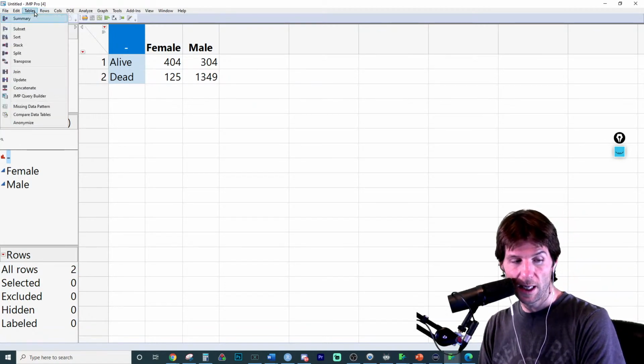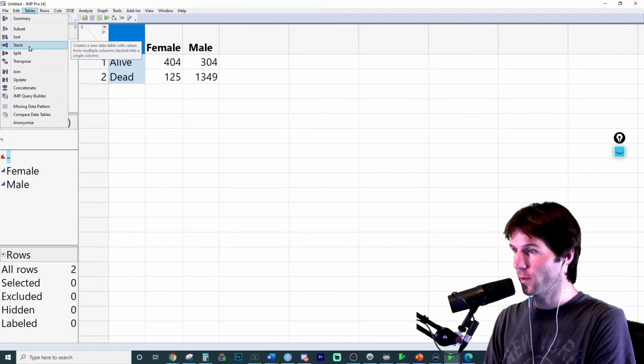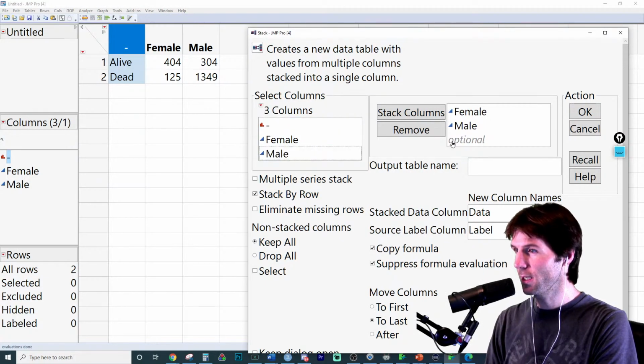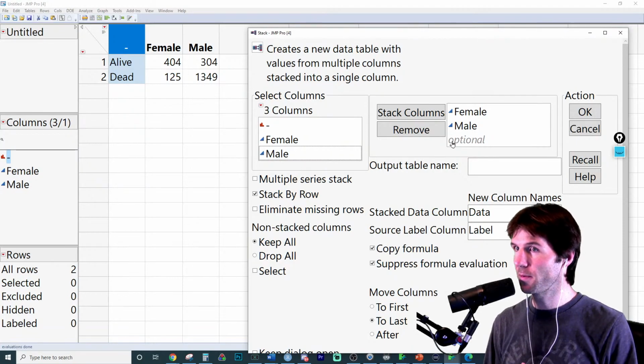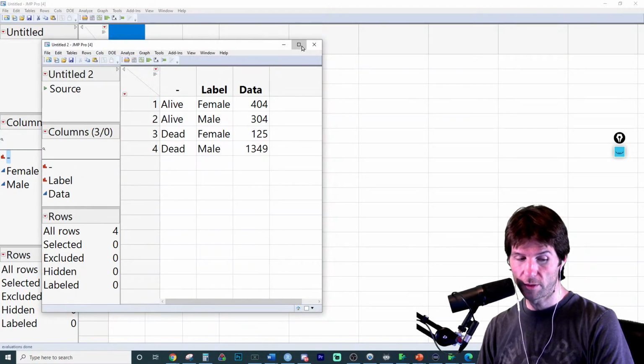We have to go here to Tables, and then we have to go to Stack. We're going to double click both the male and female column. This is going to take both those columns and stack them on top of each other so we can analyze somebody's gender versus whether they lived or died. And now we'll click OK, and we have our final table.